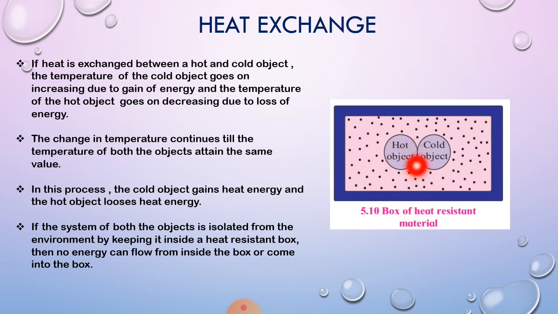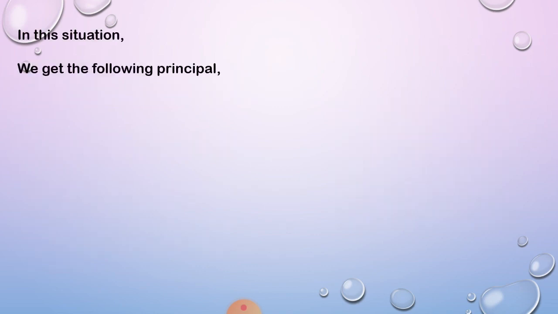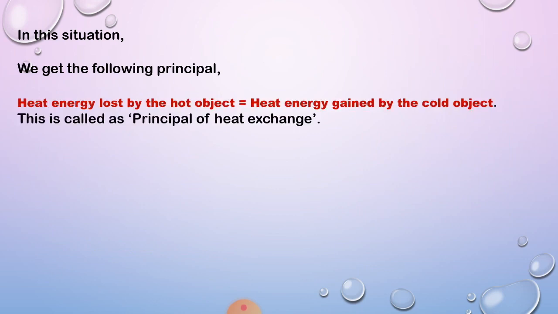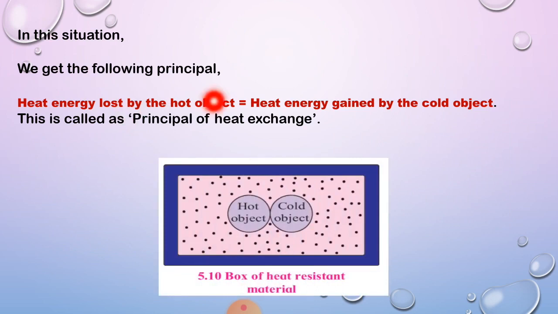Okay, तो यहाँ पे जो दिया है that the energy exchange takes place between the two objects only. ये जो दो ऑब्जेक्ट हैं उसमें से ही एनर्जी का एक्सचेंज हो सकता है. ठीक है. So now in this situation we get one principle. What is that principle? That is heat energy lost by the hot object is equal to heat energy gained by the cold object, and this is called the principle of heat exchange.